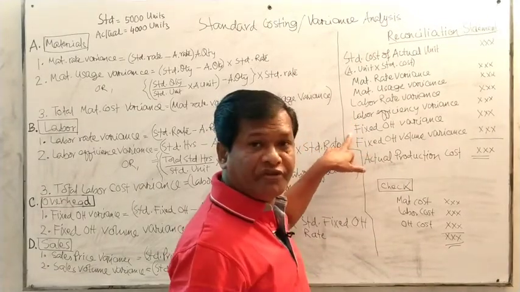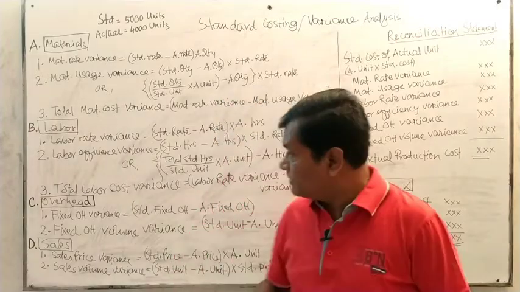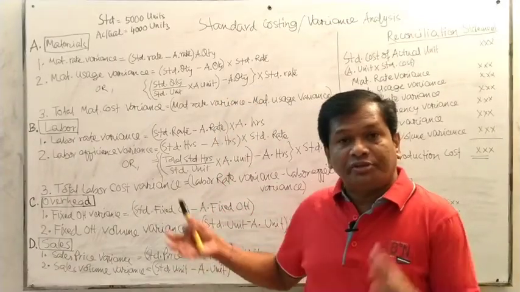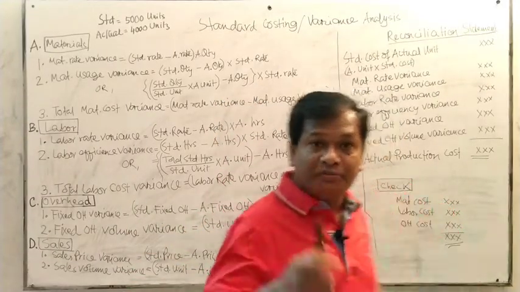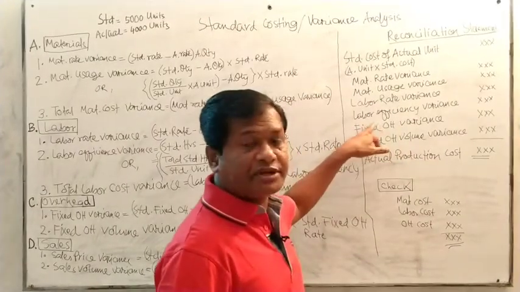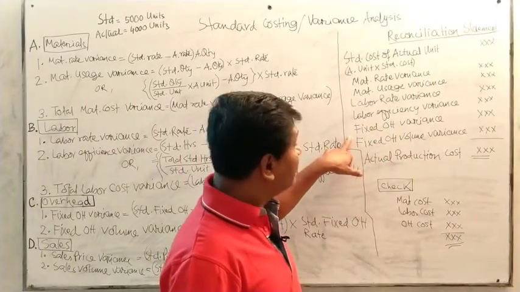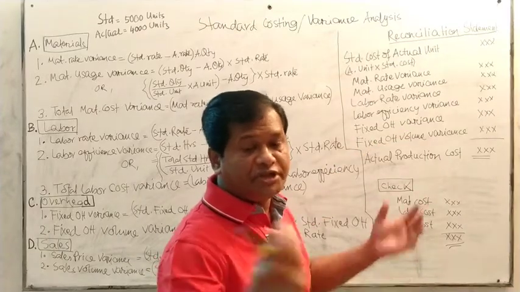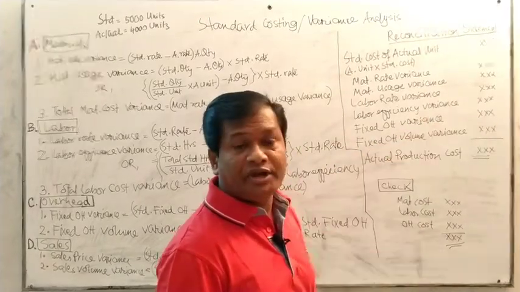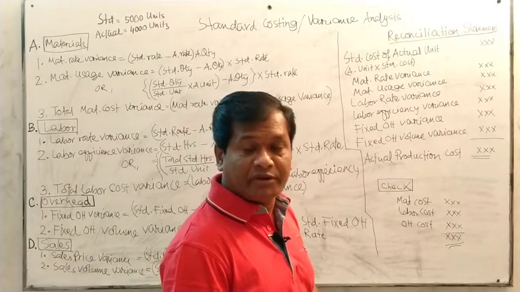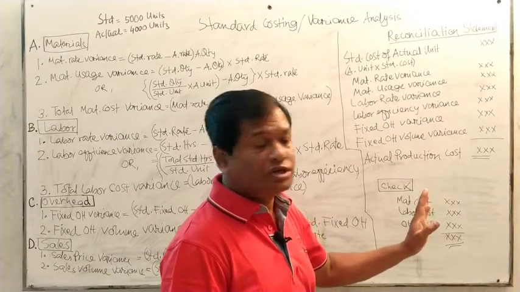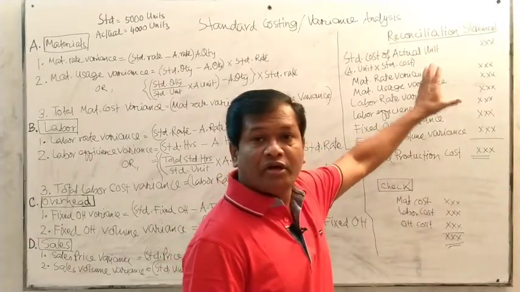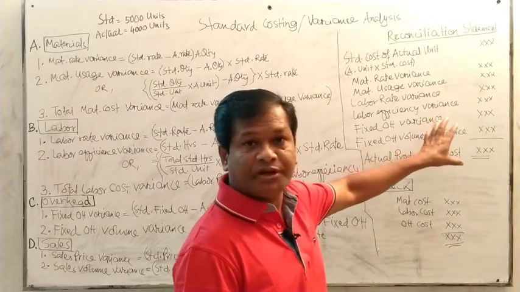And the fixed overhead variance, this is already calculated over here. What about favorable or unfavorable? If it is favorable, that is to be subtracted. Again, the fixed volume variance, if it is adverse, then it is to be added up. If it is favorable, that is to be subtracted. So by this, the grand adjustment is to be done.